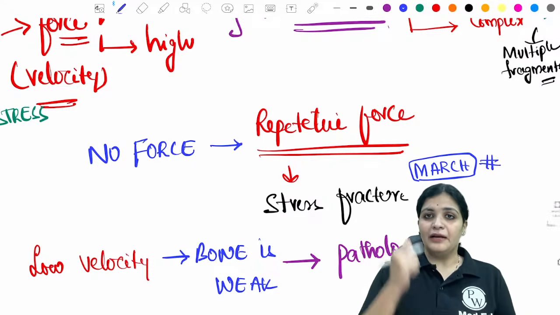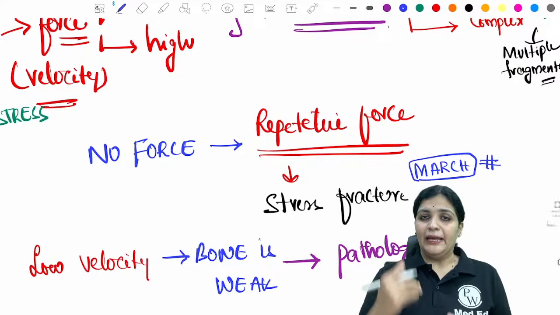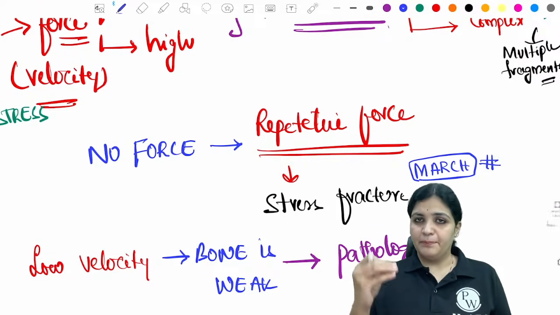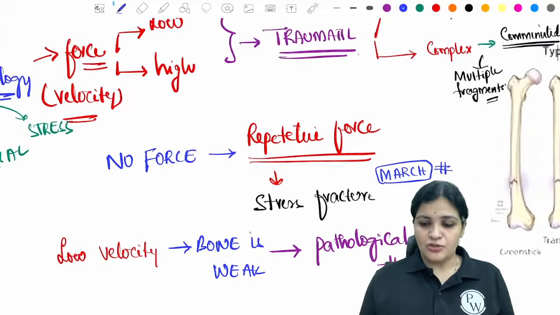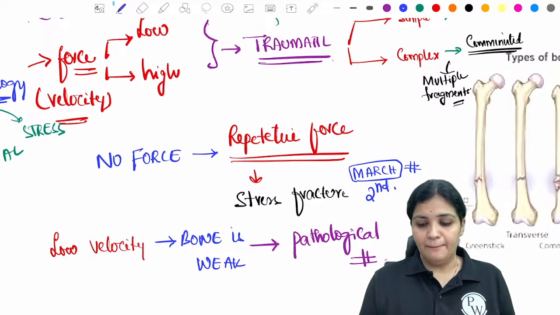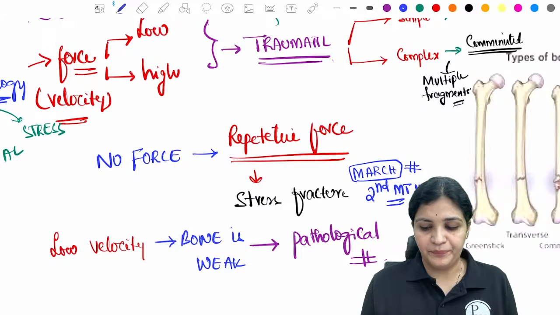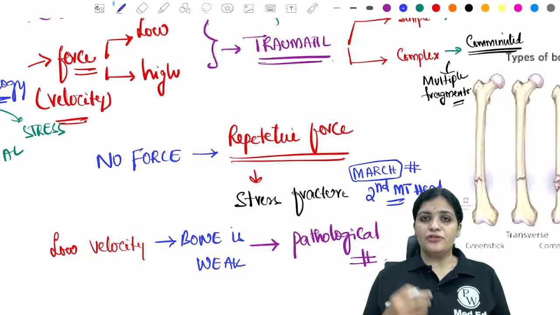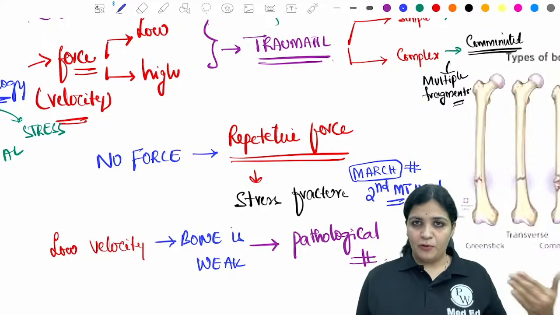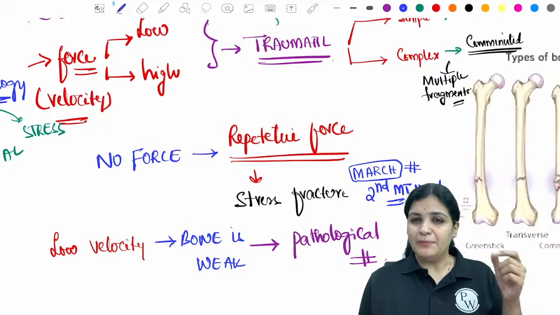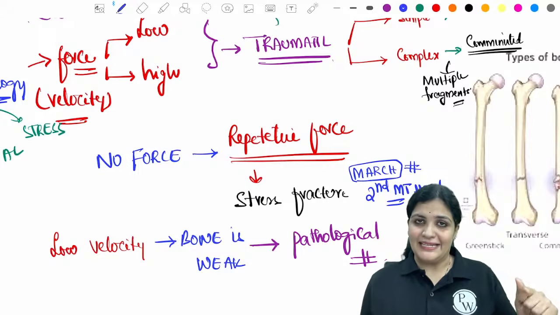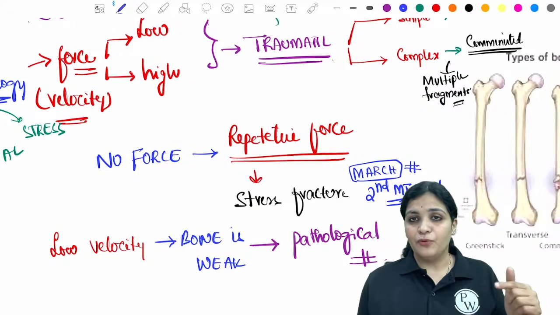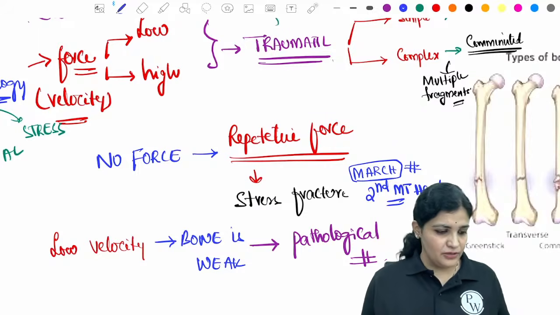So whenever they put that force on the metatarsals, day by day, they put that repetitive force, right? So continuous forces are put on one particular point, especially your second metatarsal head. That is the area that usually touches the ground on continuous marching. Over a period of one or two months, they will observe slight pain, and then we take an X-ray and see this stress fracture. This is because of the repetitive force, very low force, but with continuous repetition.